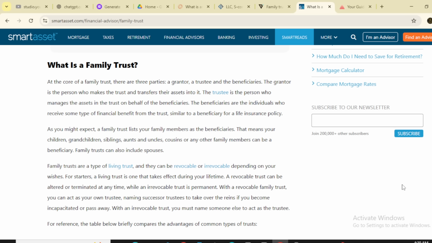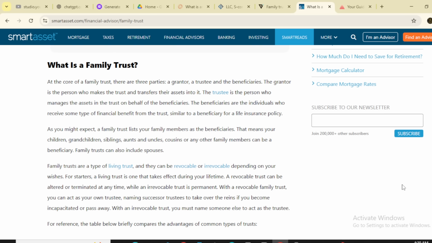Family trusts are a type of living trust, and they can be revocable or irrevocable depending on your wishes. For starters, a living trust is one that takes effect during your lifetime. A revocable trust can be altered and terminated at any time, while an irrevocable trust is permanent.